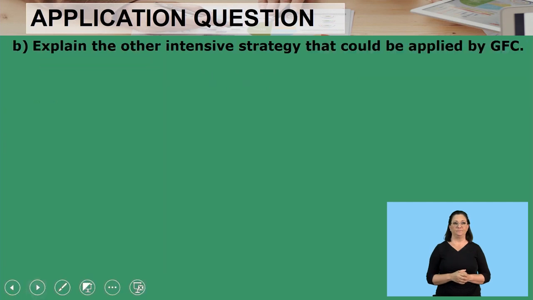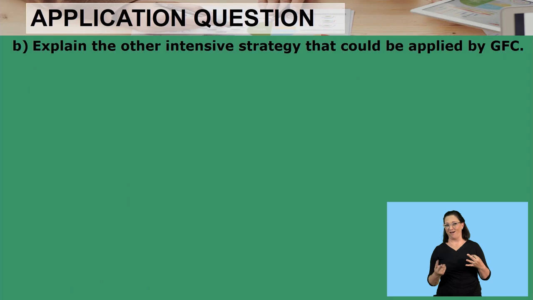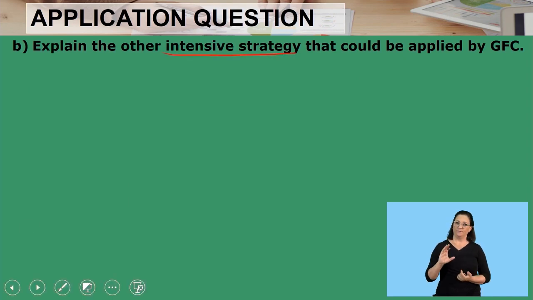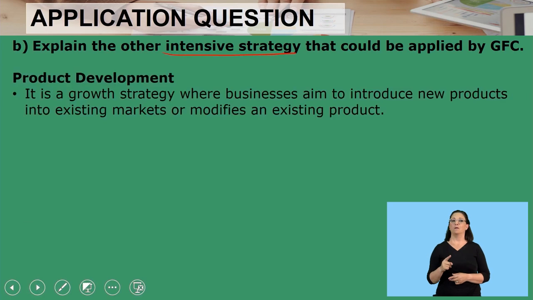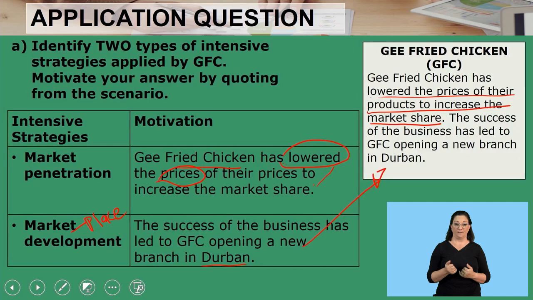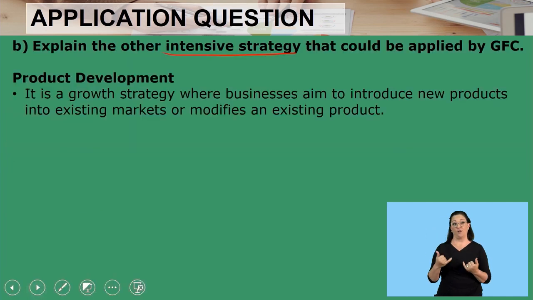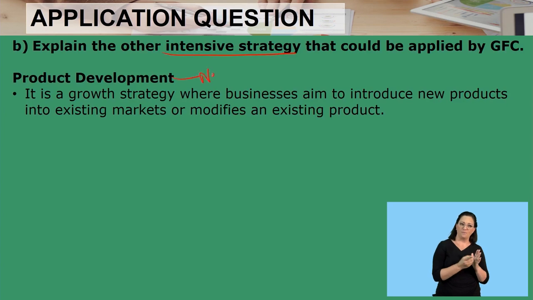The second-last question says, explain other intensive strategy that could be applied by GFC. What is the other? Product development. So here, like I said, with market development we're talking about a new place. With product development, it's basically a new product or just a product.